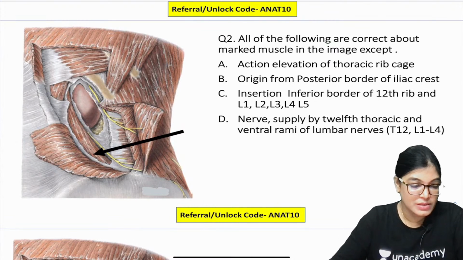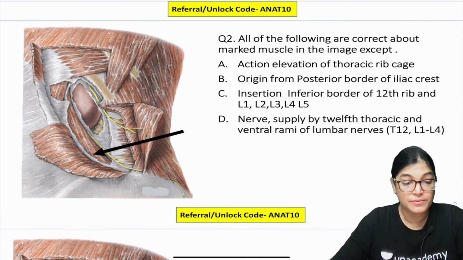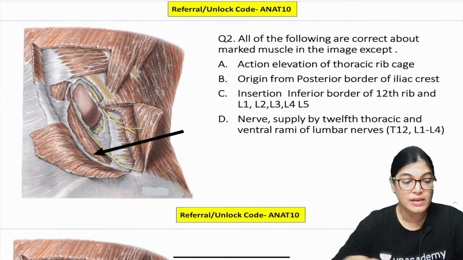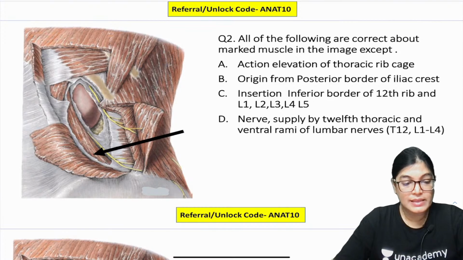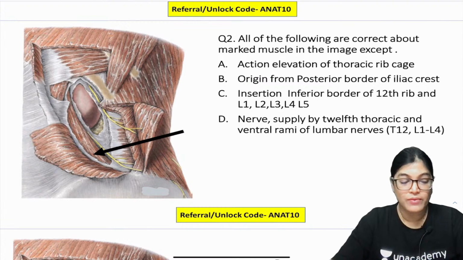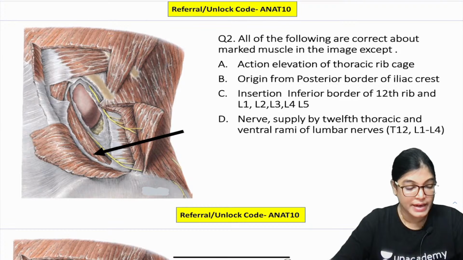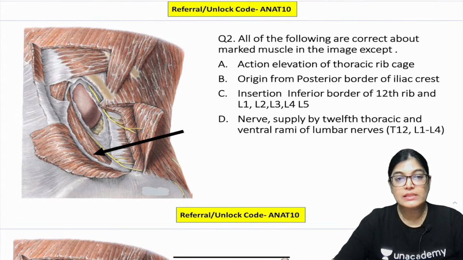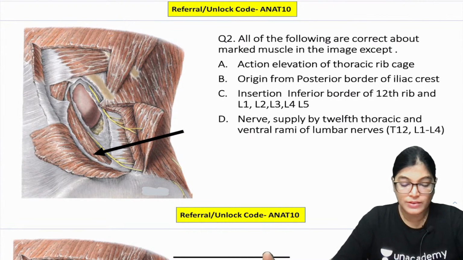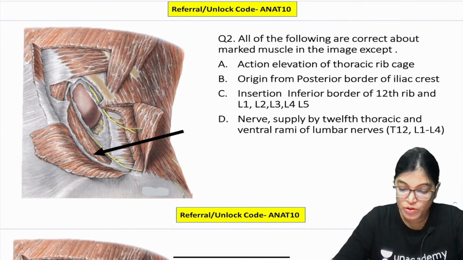Actually, in this question, the first thing is that you have to identify the muscle. For this I have included another diagram in which it is clearly seen. So firstly try to identify the muscle and then mark the correct answer. Here we can see this is the posterior approach for the kidney, and the arrow marked structure is Quadratus Lumborum.